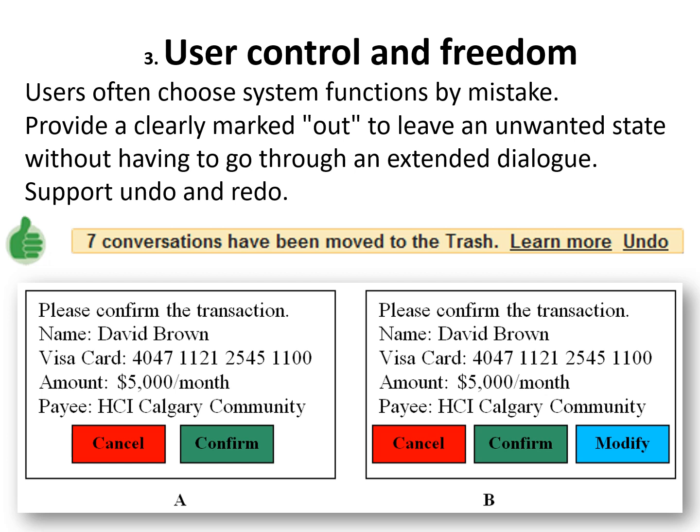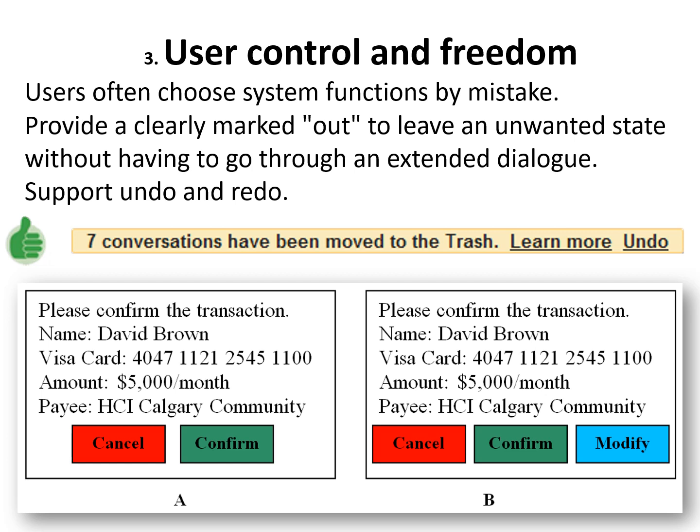User control and freedom. Users often choose system functions by mistake. Provide a clearly marked exit to leave an unwanted state without having to go through an extended dialogue. Support undo and redo. This principle talks about giving the user the freedom to navigate and perform actions, the freedom to undo any accidental action. This principle can be best illustrated by Gmail's flash message with an undo action when we accidentally delete an email.